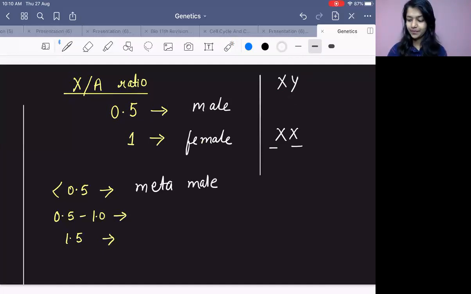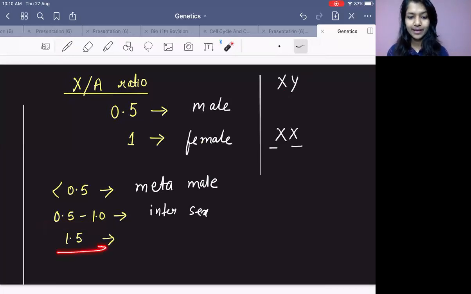If the value is between 0.5 to 1, you can't decide. Right? What is it? Intersex. If the value is more than 1, like 1.5, can you see this? 1.5 means X, X, X, I can say. More number of X is there. When it was 1, I considered 2X. When it is 1.5, the number of X is increasing. The more the number of X, the more female character they will get. So it is meta-female.